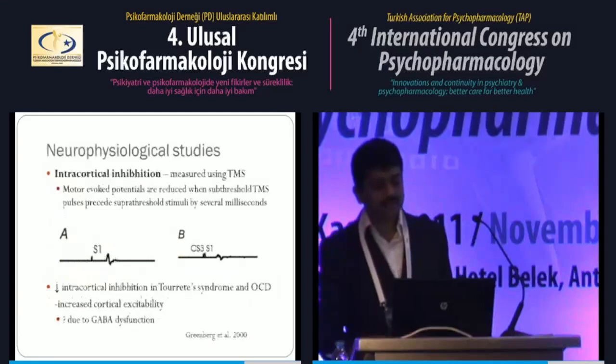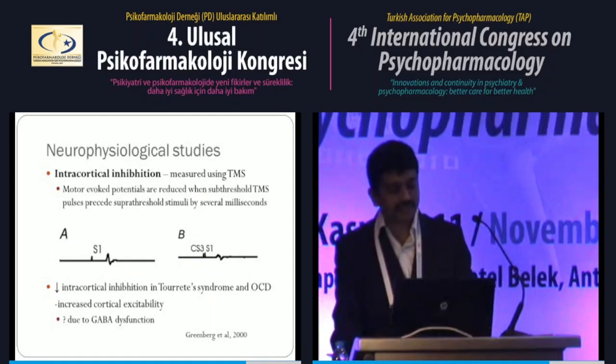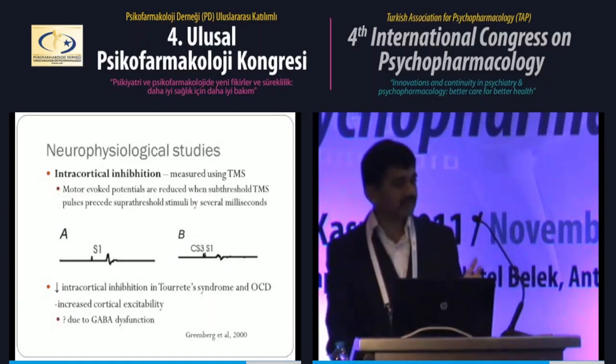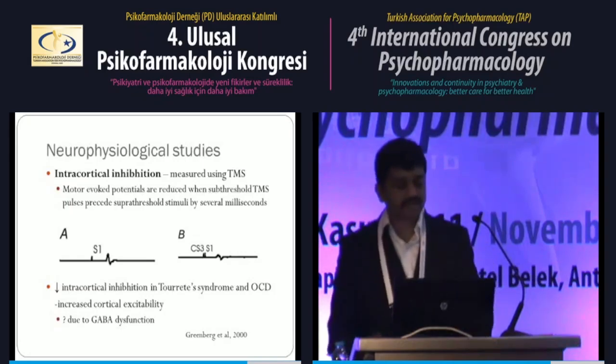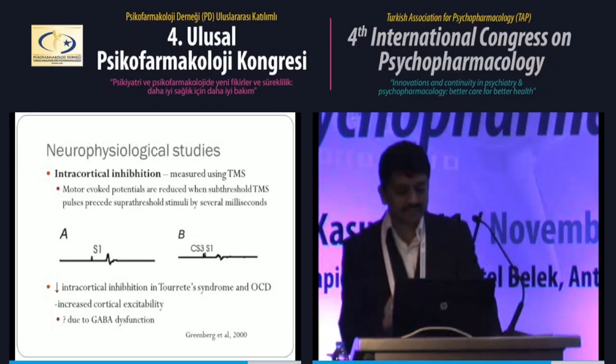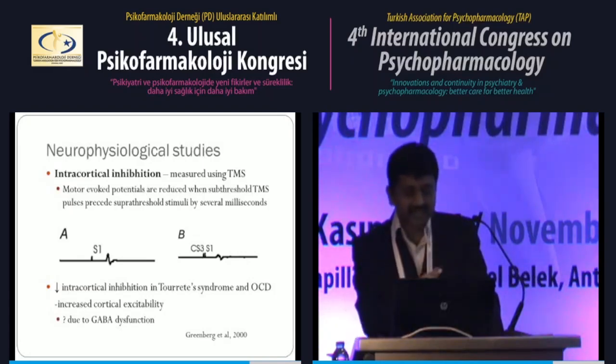People have hypothesized that this seems to be due to some GABA-dependent interneurons, which decrease the firing of certain neurons. They have found that this is present in almost all normal people, but in OCD it has been seen that this intracortical inhibition by a previous subthreshold stimulus is decreased.